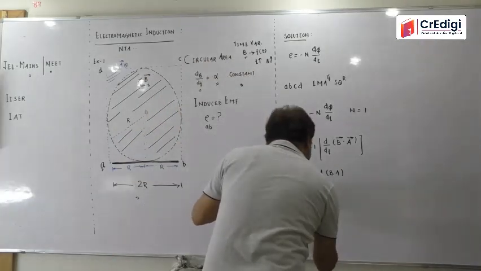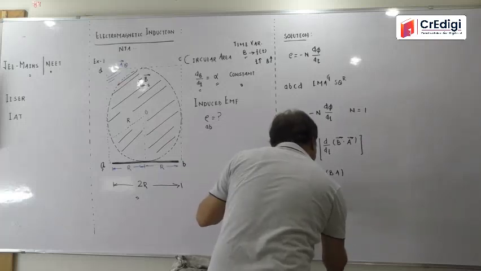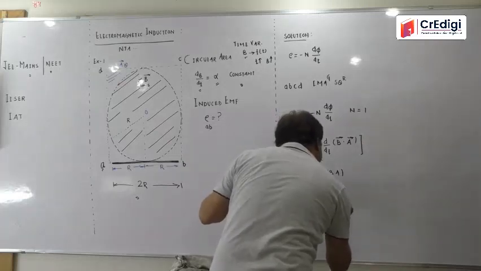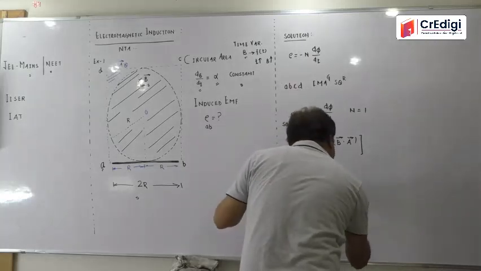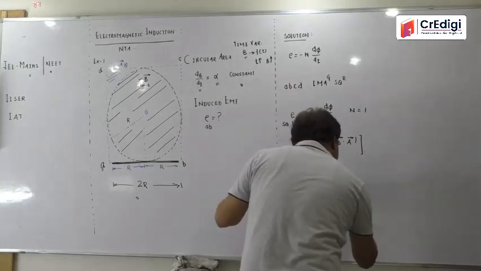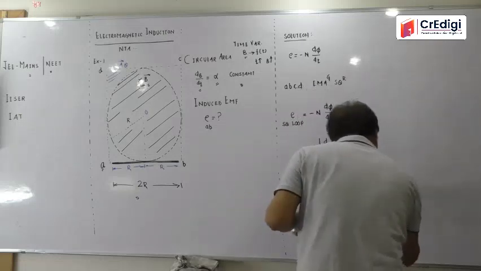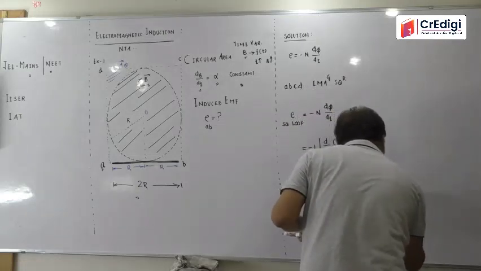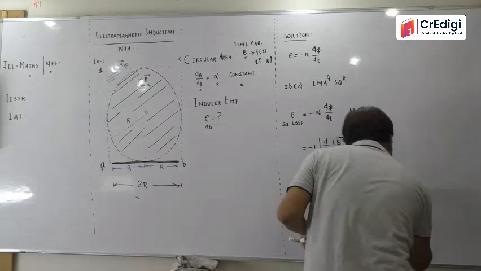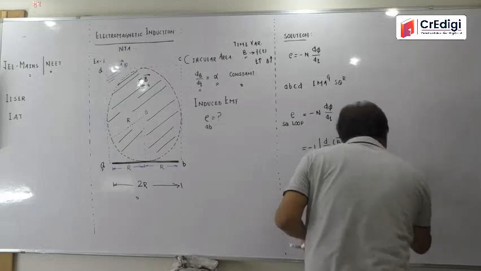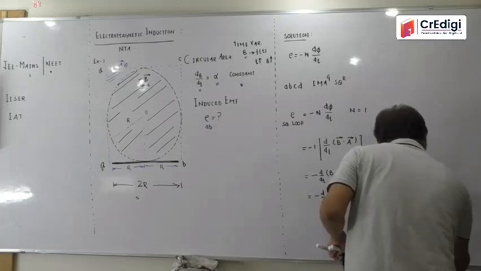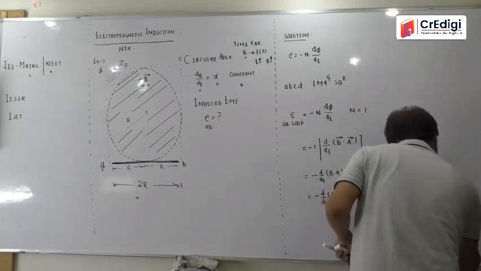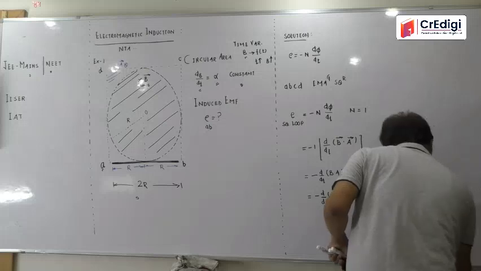So you can say that it will be minus d by dt of B into A, and A will be equal to pi r square. It is pi r square. Agreed? This B into pi r square is the flux passing through the square loop.